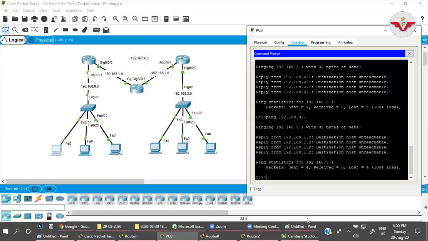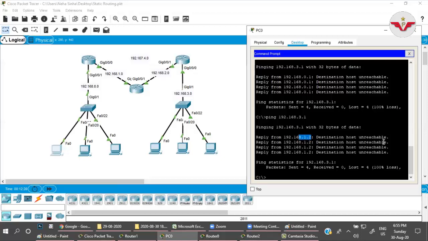This is the turning point where you will learn a lot of things. Look here. Earlier, who was giving you the error message? 0.1 was responding and saying that destination host unreachable. Now the packet is reaching 1.2, and 1.2 is responding that destination host unreachable.